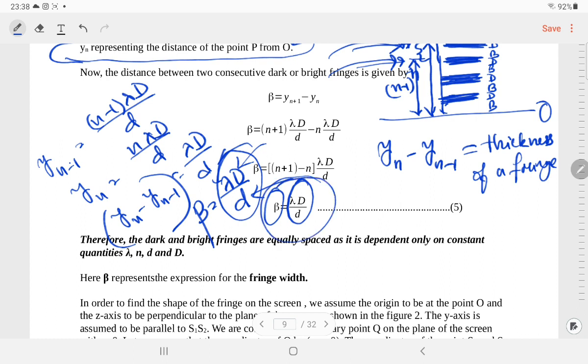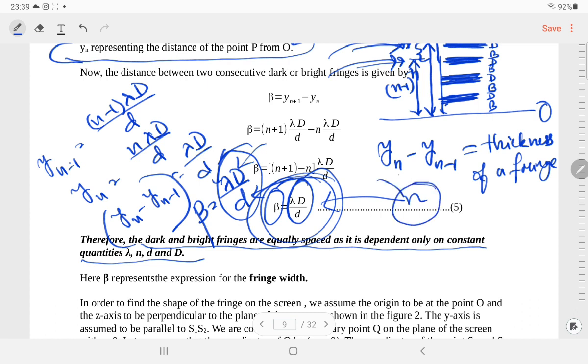Therefore the dark and bright fringes are equally spaced, as it is dependent only on the constant quantities lambda, d and capital D. So the fringe width will always remain constant, and here you see it doesn't contain the value n, so with order also it is not going to change.